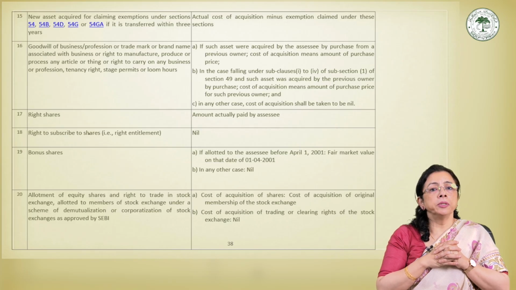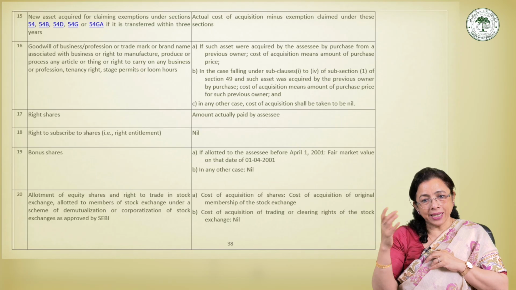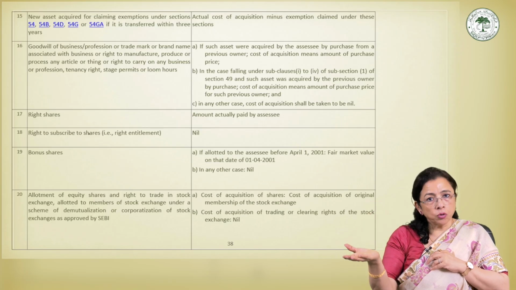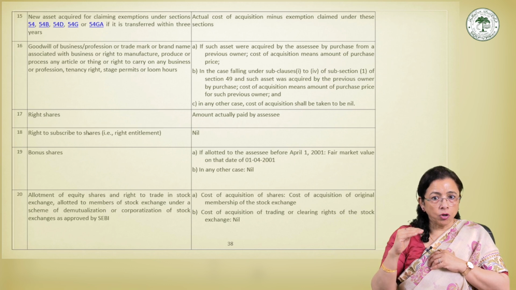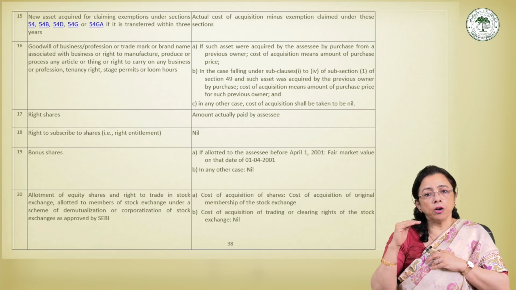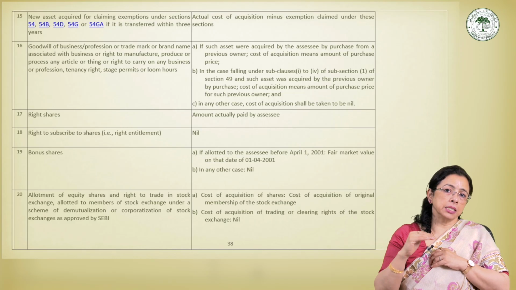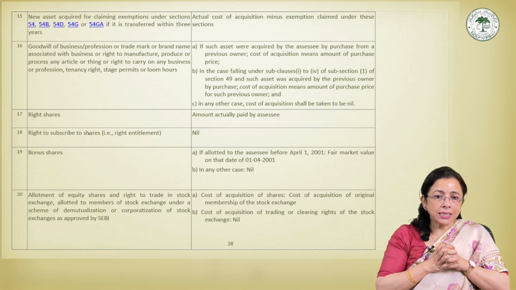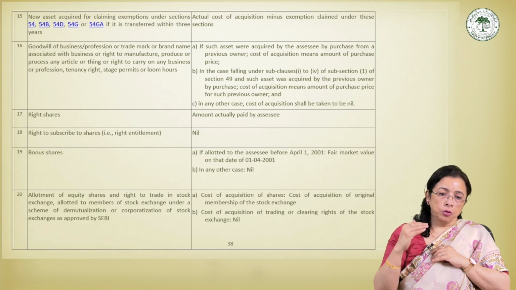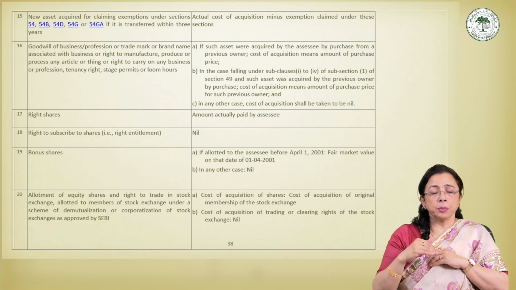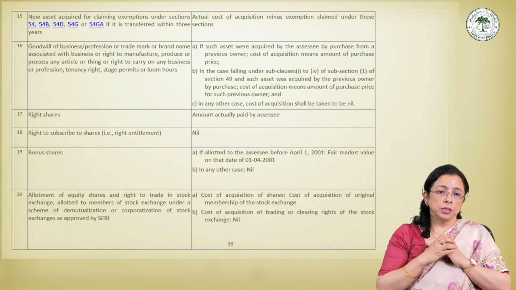For example, if a membership card was originally purchased for rupees 10 lakh, then rupees 10 lakh becomes the COA of the equity shares received. Similarly, the COA of trading or clearing rights will be taken as nil. This is because such rights arise automatically from corporatization and are not separately purchased. So, these are the points that explain the different notional COAs.